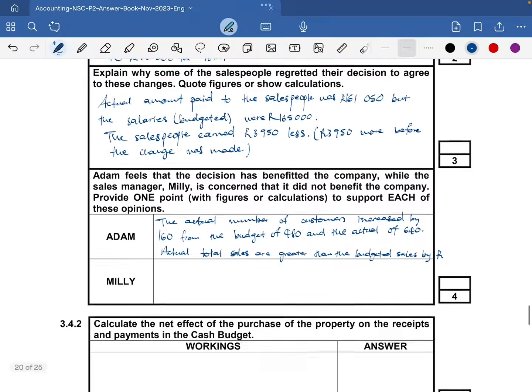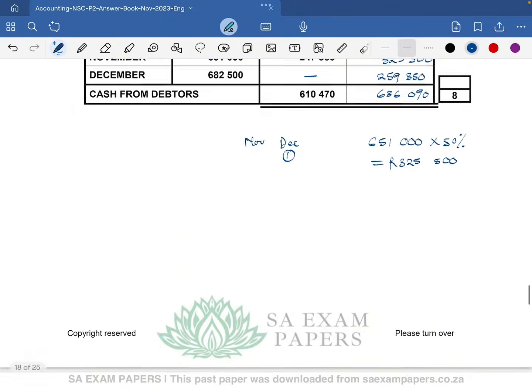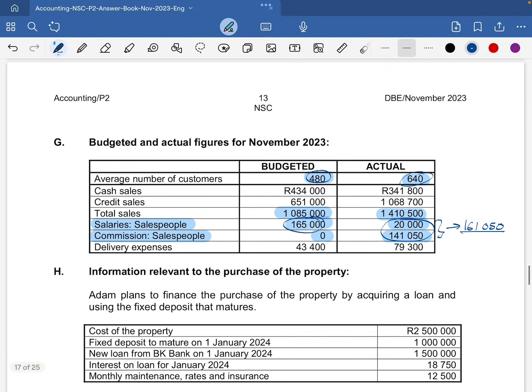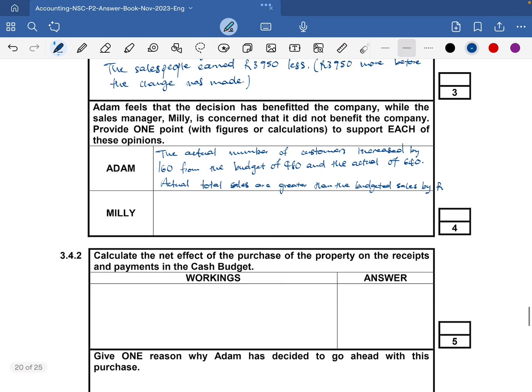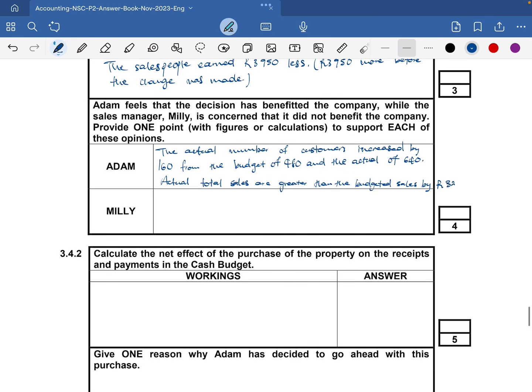So it was 1,410,500. Let's just ensure the amount is correct: 1,410,500 minus 1,085,000, which is 325,500. So by 325,500.